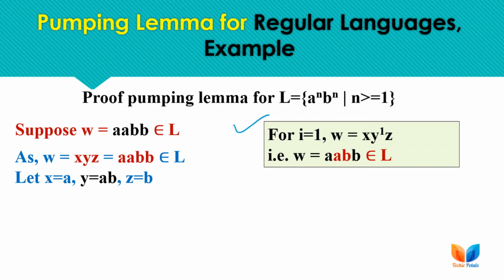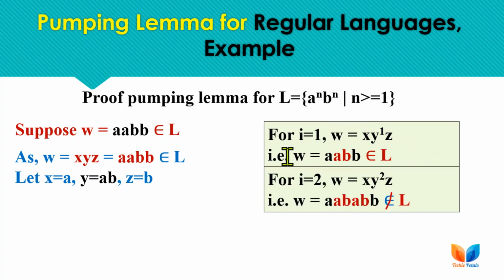After the first iteration, as i equals 1, w is x, y raised to power 1 and z. So the resulting string is AABB, and the string is in the language. So we can say that this sample string belongs to the language after one iteration of the y part, but we cannot conclude the language is regular with this particular check. So we have to check for further i's as well.